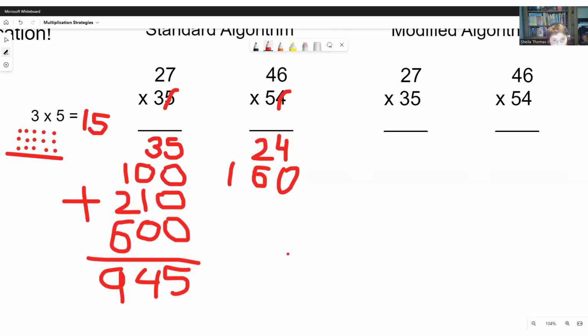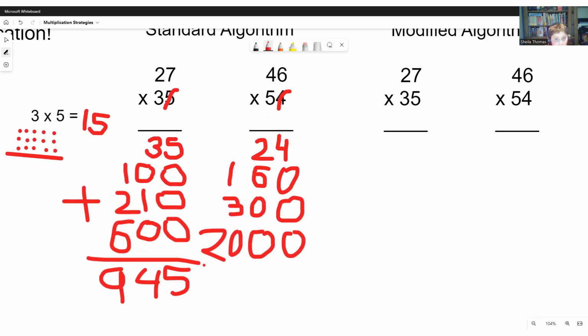So now we move on to our 5, but this is not a 5, it is a 50, so we need to add our zeros there. 5 times 6 is 30, so we need to draw a 30 here. So now 5 times 4, well, it's not a 4, it's a 40. So we need to draw a 0 there. 5 times 4 is 20. So we need to draw a 2 and then a 0.